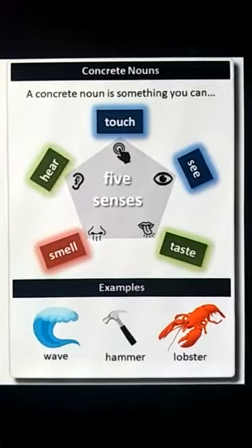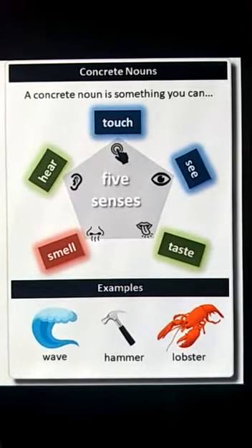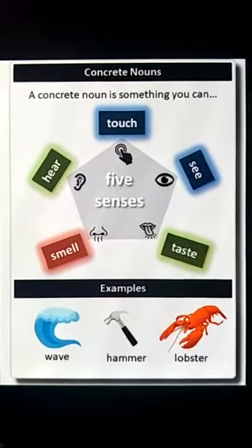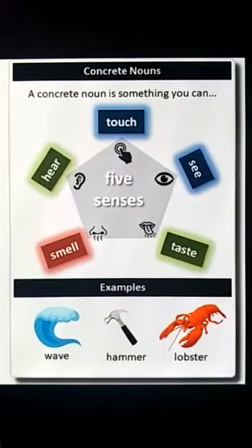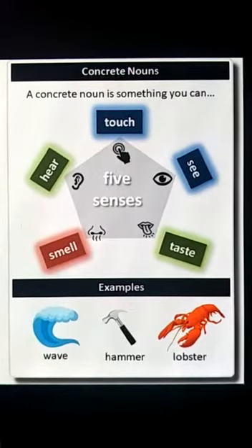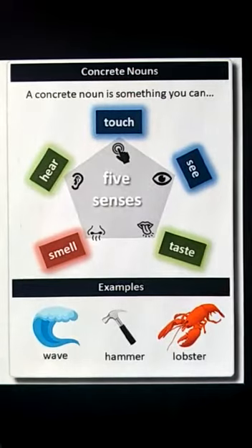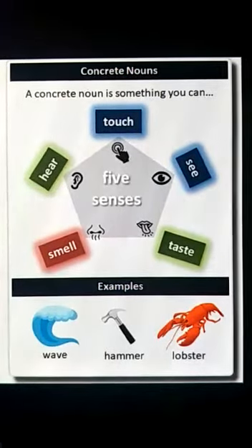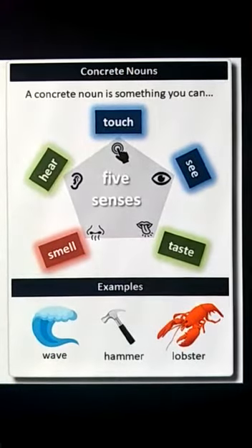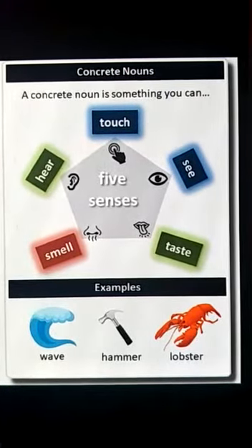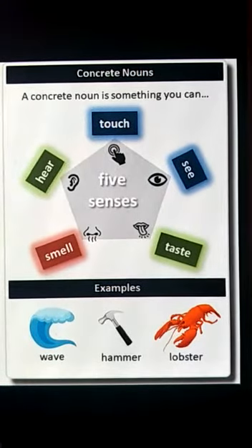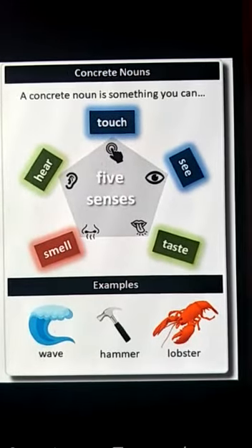We'll start with another type of noun, that is the concrete noun. Now, abstract and concrete both are opposite to each other. In abstract, we had seen that an abstract noun is the name given to something that which we cannot hear, touch, see, smell, or taste. Now, in concrete noun, it is just the opposite. A concrete noun is something that which you can touch, hear, see, taste, or smell.